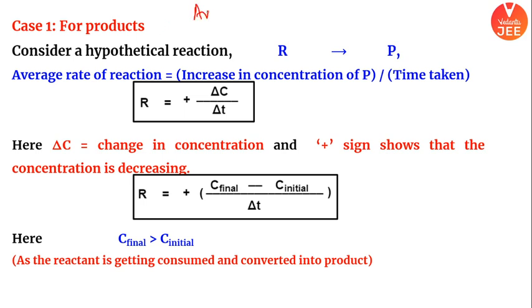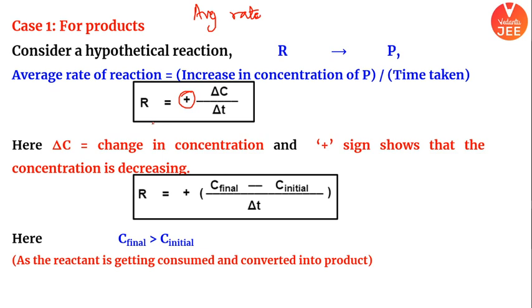Again we are talking about average rate, right? We are talking about average rate, normal condition. Now product would be formed. Initially product would be less. As the time would proceed, product would be more. This positive sign is indicating that the concentration of product is increasing with time.